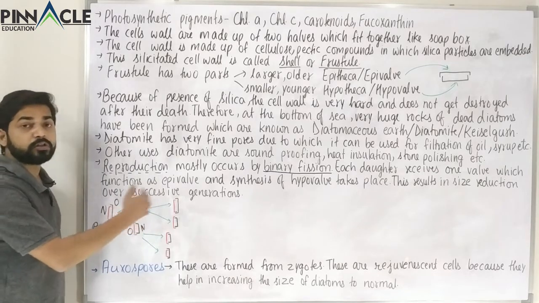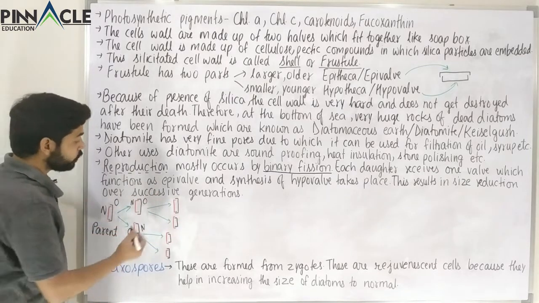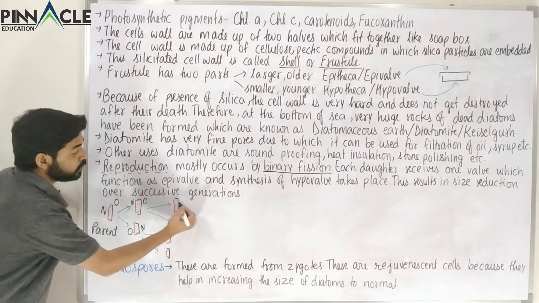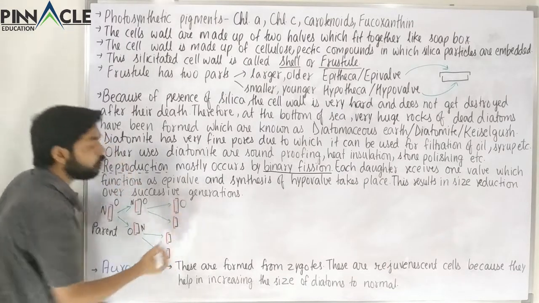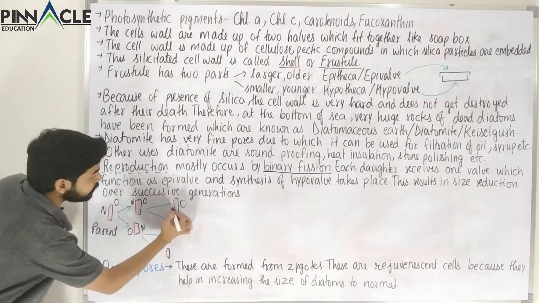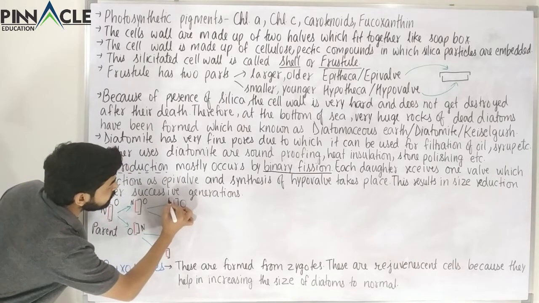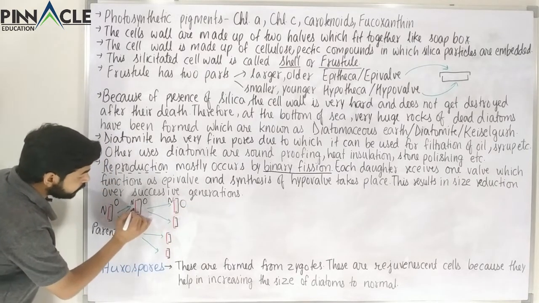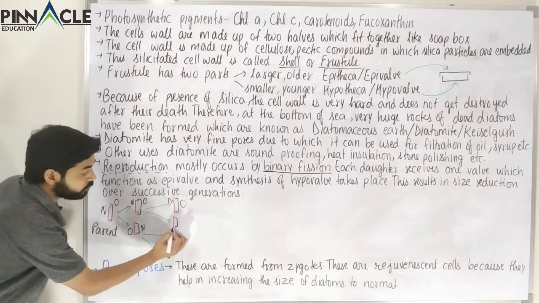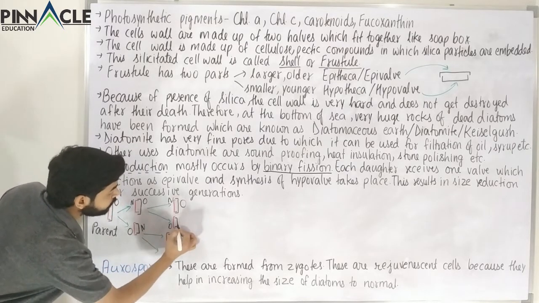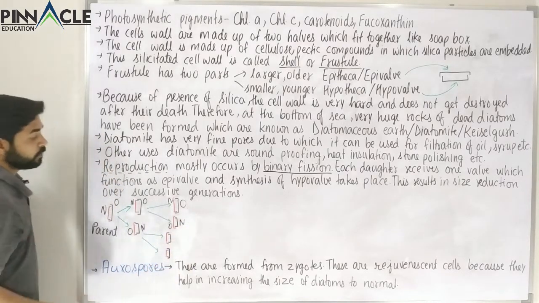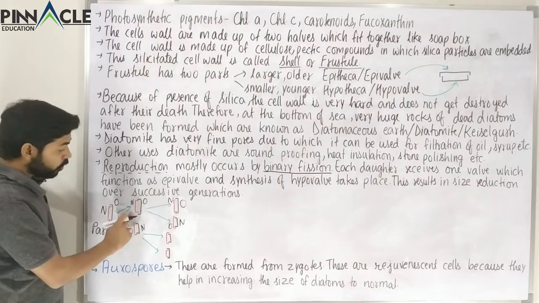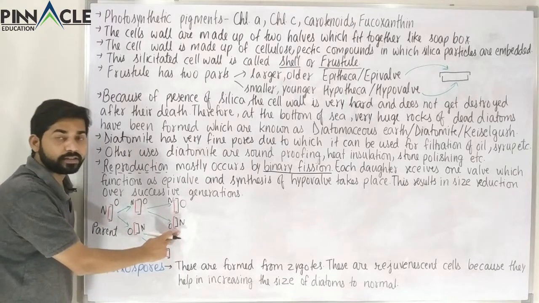Now this daughter will also reproduce after some time. Here you can see this older one has been given to this one. So this black one is the older valve and it has synthesized a new one, this red one. So this red one is the new one. Now this red one is the epivalve of this. So this is the older one and this is the newer one. You can see no size reduction from here to here, but from here to here there has been size reduction.